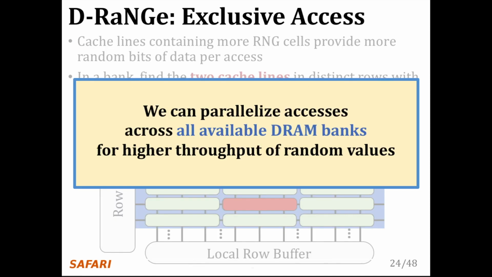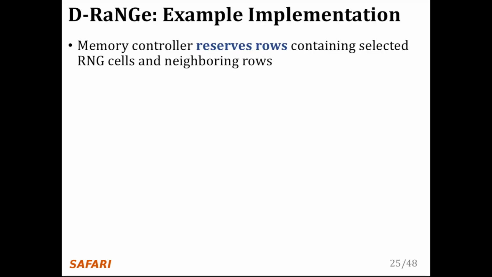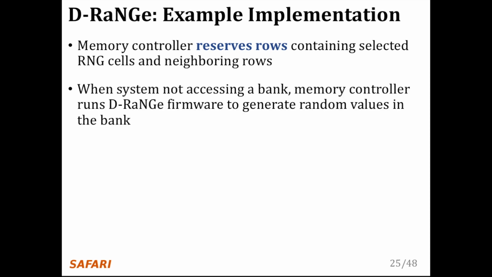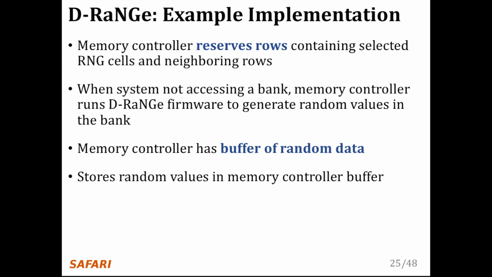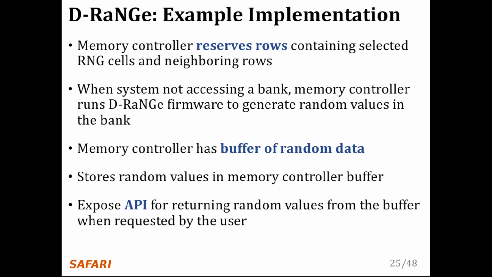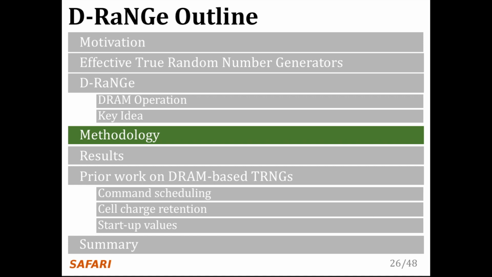We can parallelize accesses across all available DRAM banks for higher throughput of random values. One such example implementation of D-RaNGe is such that the memory controller reserves rows containing the selected RNG cells and neighboring rows in each bank to avoid DRAM read-write interference. When the system is not accessing memory, the memory controller runs firmware that generates random values using the D-RaNGe access pattern. The memory controller maintains a buffer of random data, and D-RaNGe stores the random numbers in the memory buffer at the memory controller. We then expose an API for returning random values from the buffer whenever requested by the user. I will next discuss the methodology for testing DRAM and evaluating our mechanism.